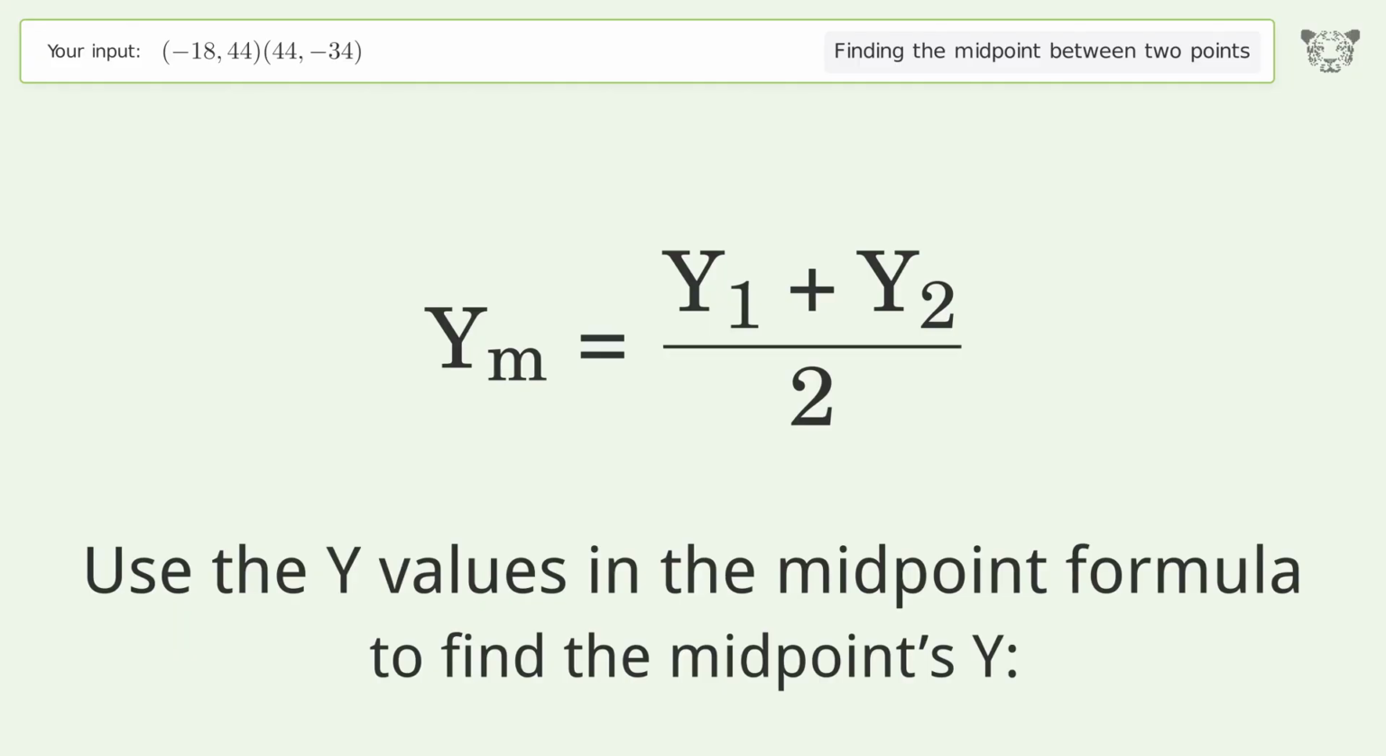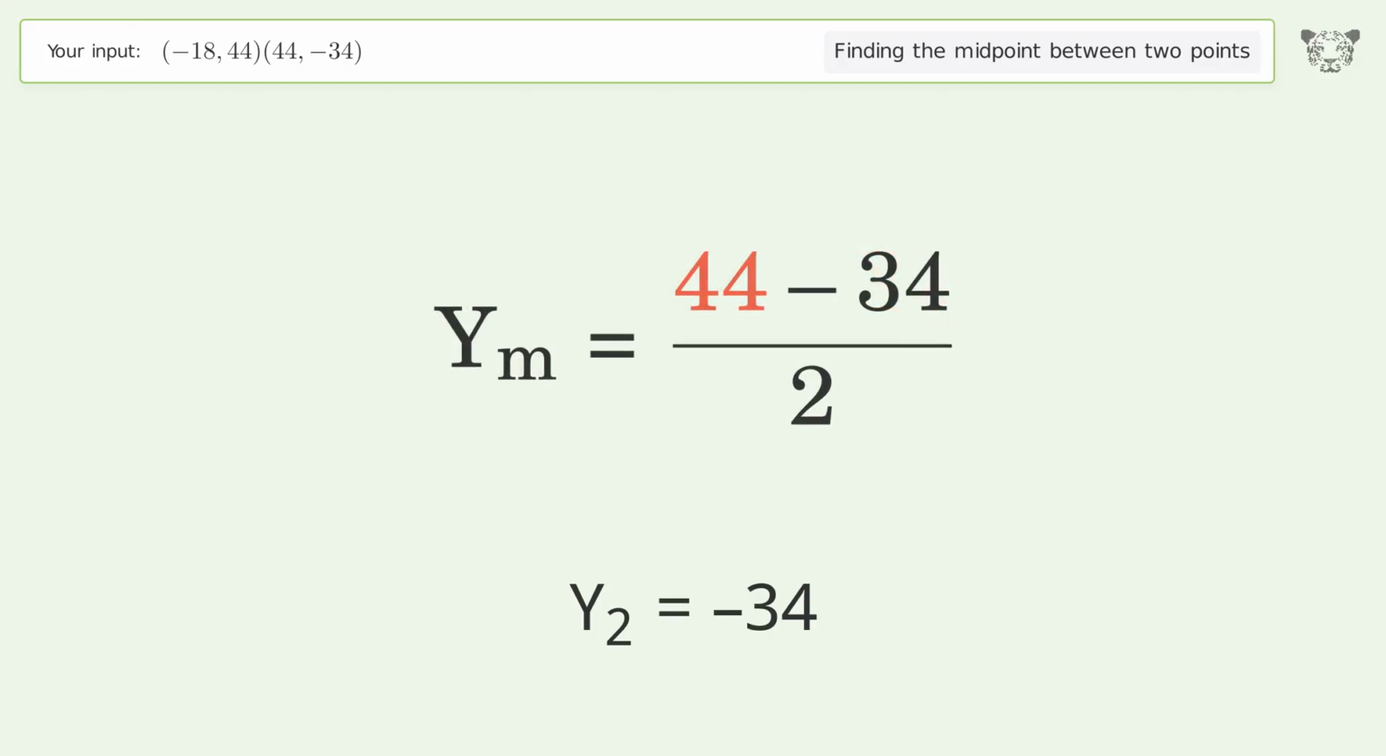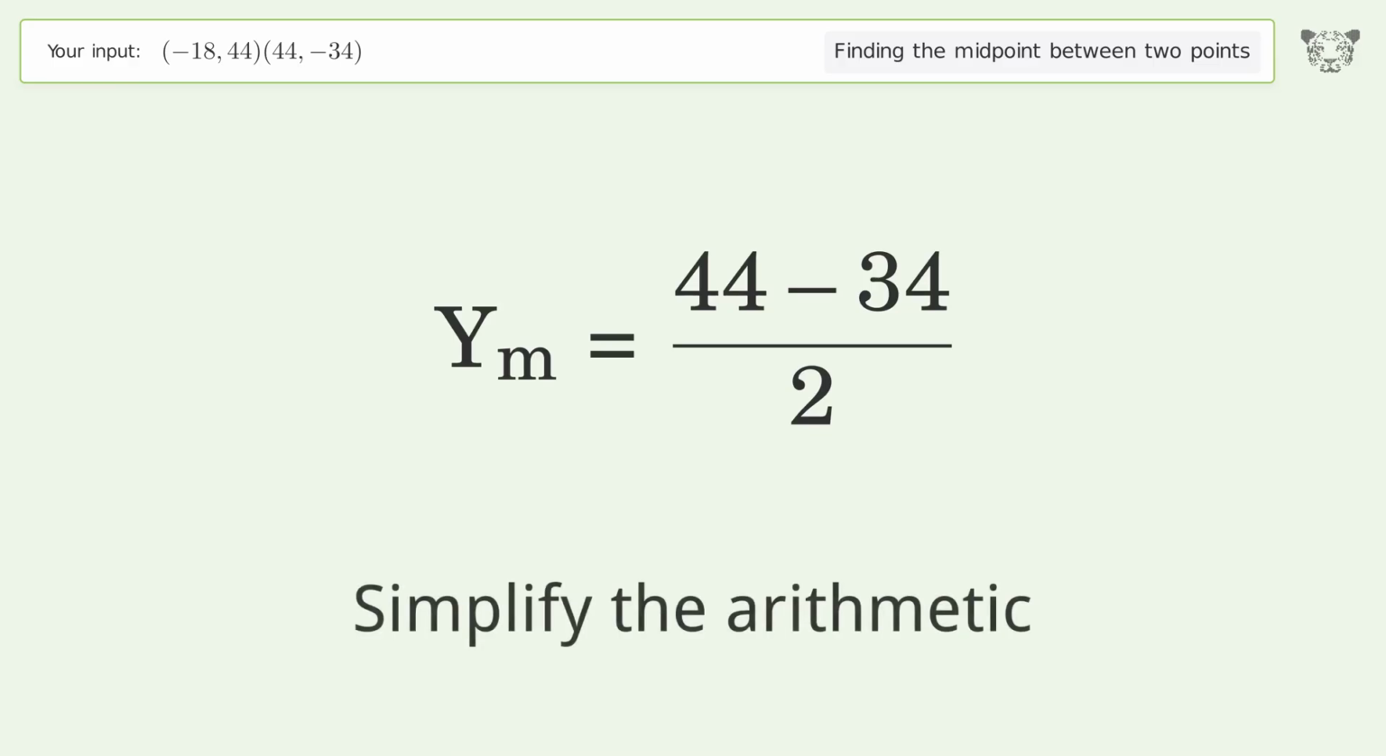Use the y values in the midpoint formula to find the midpoint's y. y1 equals 44. y2 equals -34. Simplify the arithmetic.